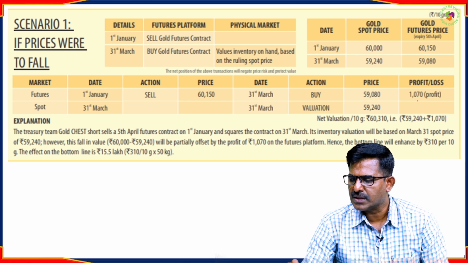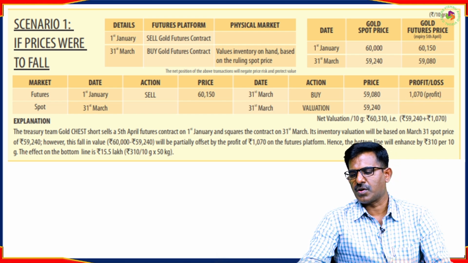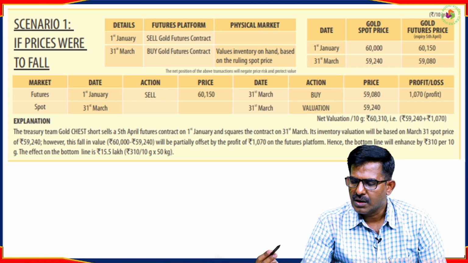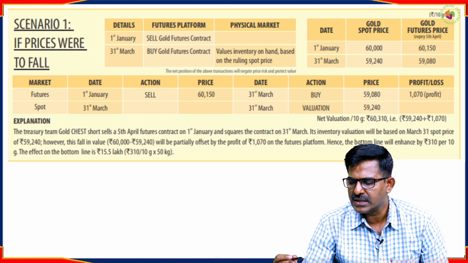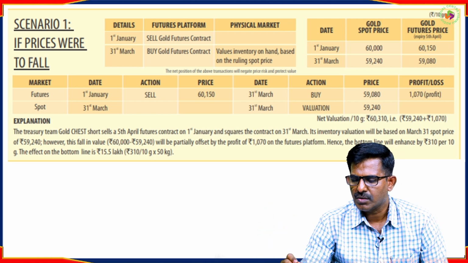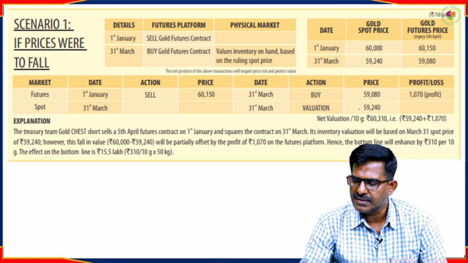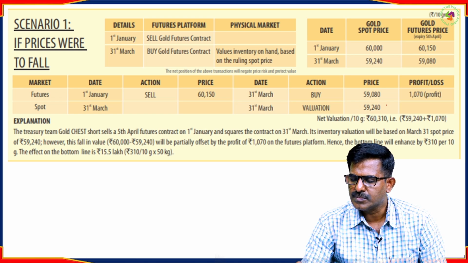His profit is 1070. So he is selling at a higher price as per the contract. Now with that amount, immediately what he is doing is he is buying. Okay, he is not buying, he is valuing his inventory in hand. He is already having 50 kgs of gold in hand. His inventory valuation when he makes it, so 10 grams of gold.